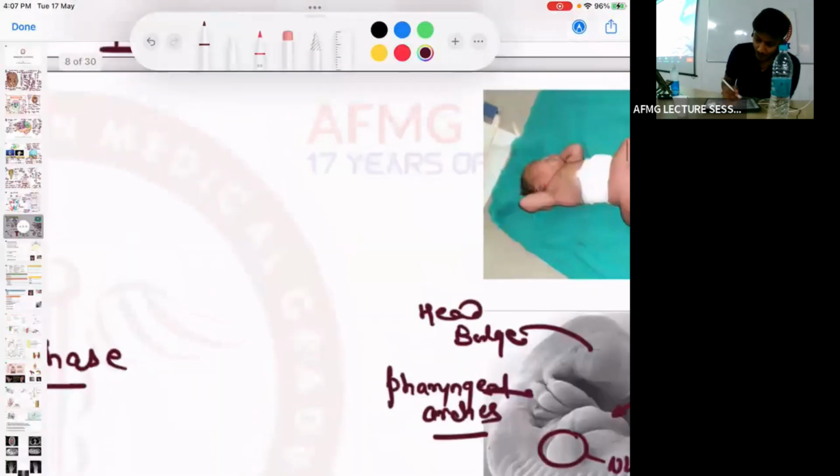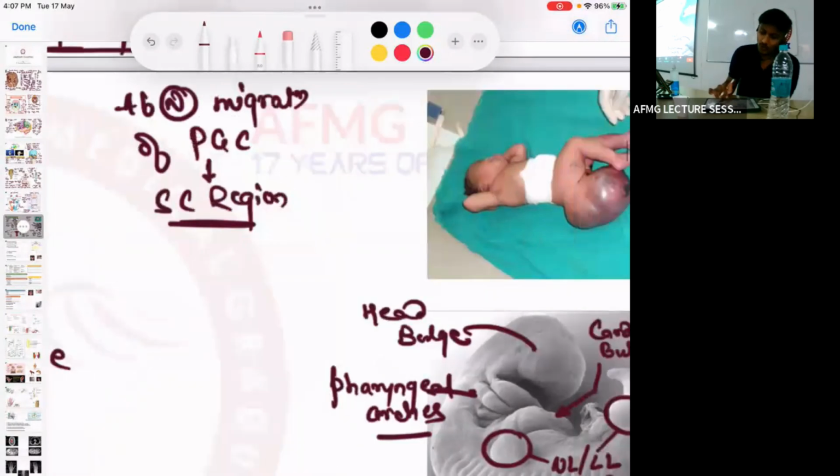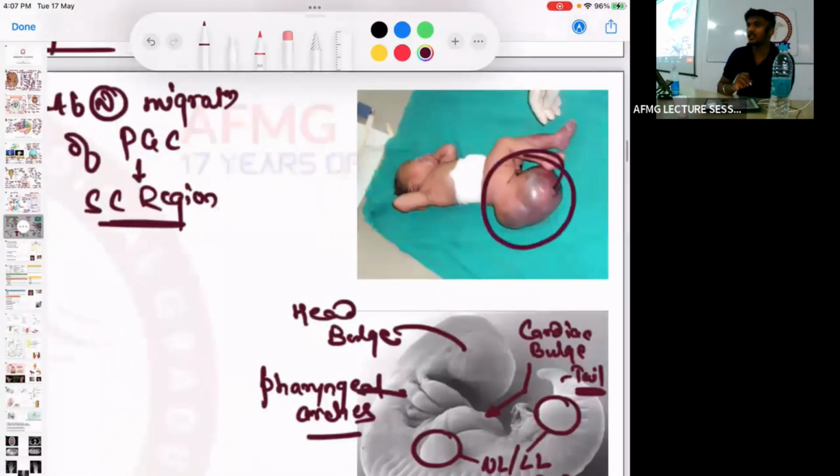Then if I say a patient has abnormal migration of primordial germ cells to the sacrococcygeal region, it can lead to formation of such a tumor in the sacrococcygeal region. This is what is called, ये image आ चुकी है.